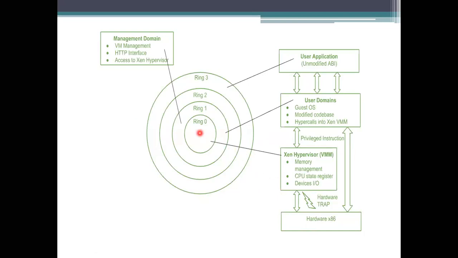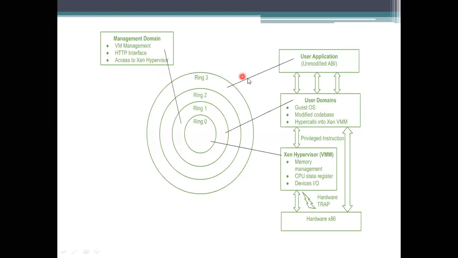Ring one is also specifying the management domain, that is the virtual machine management, the HTTP interface. First we need to access the hypervisor to place these calls. All these things will be done.